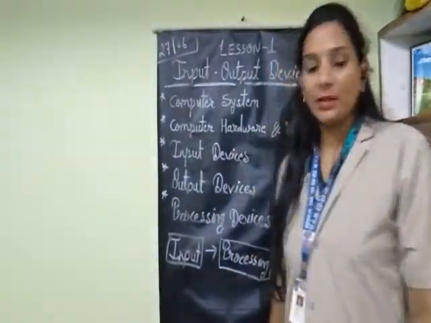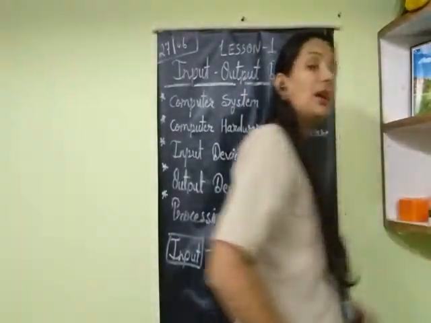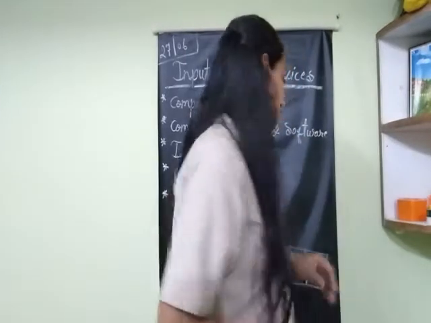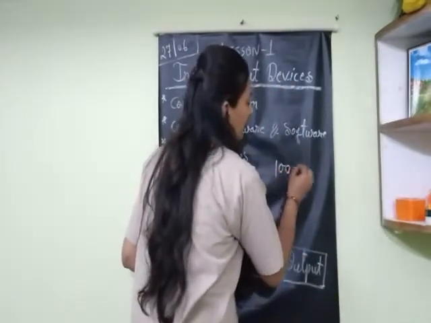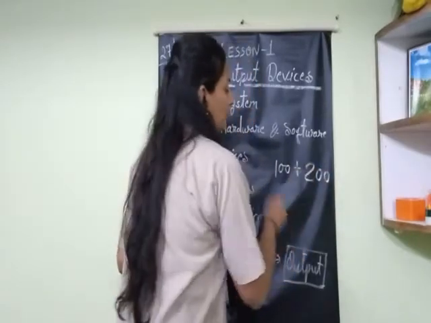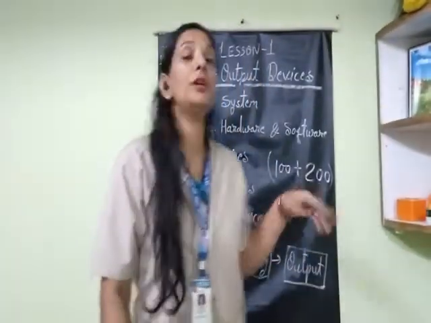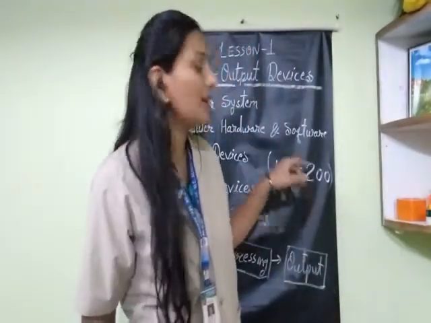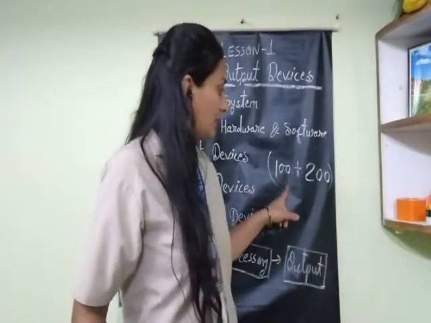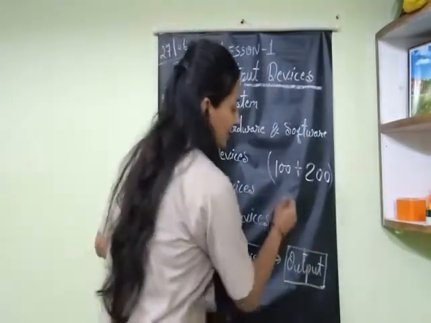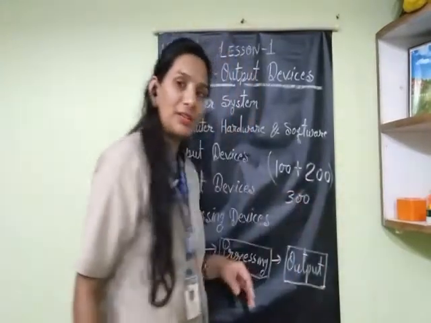For example, suppose you want to add two numbers on the computer. First you give the instruction to the computer. The instruction is like this: 100 plus 200. If you want the computer to add these two numbers, first you enter them into the computer, then the computer can do this work. This is the instruction, the order you give to the computer. After pressing the enter key, the result, that is, the answer, is shown on your monitor.